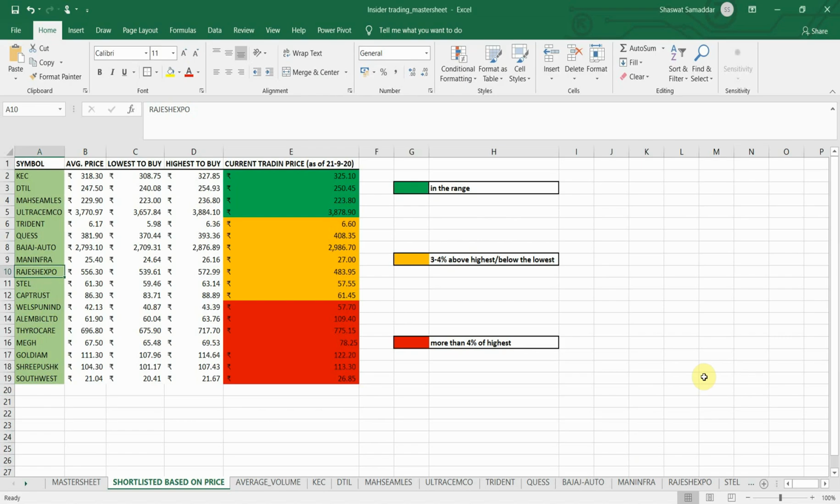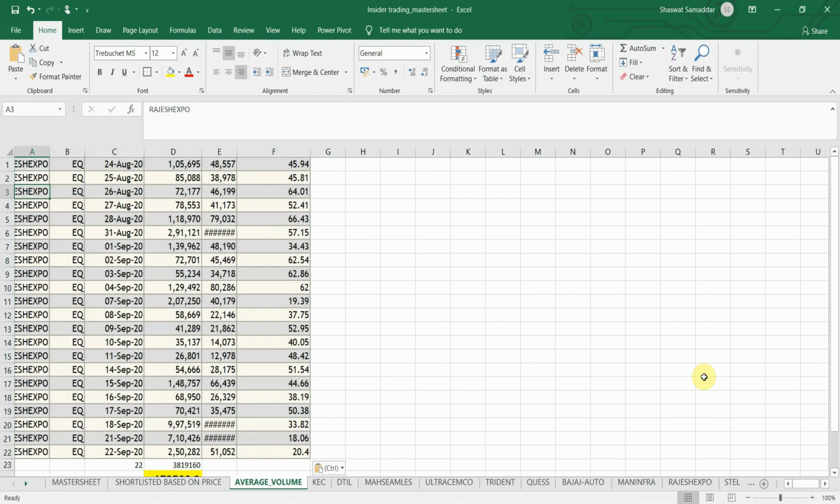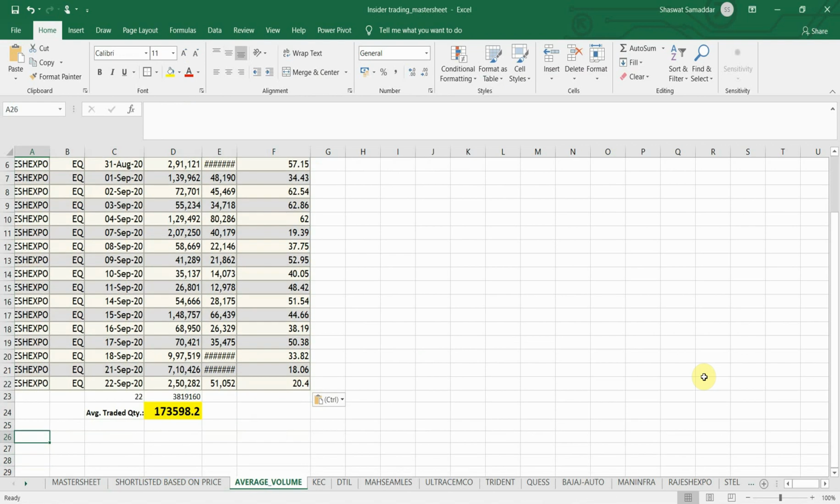I'll go down to the Excel file. Yeah, average volume. I'll paste it here. Yeah, so you can see the average comes out to be 1,73,598. So again, it's a low quantity, not very low, but still a low quantity.